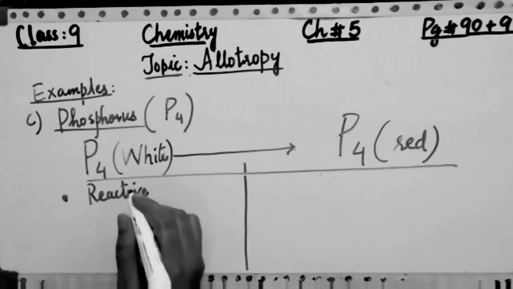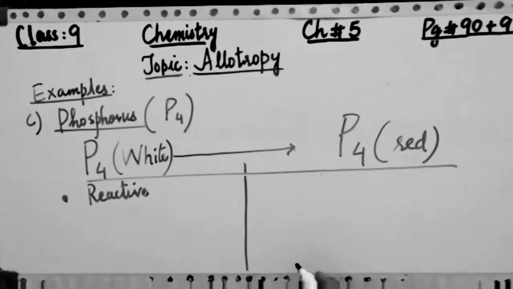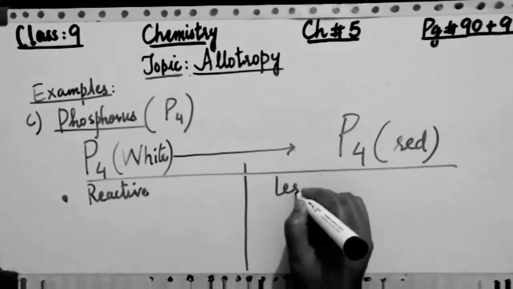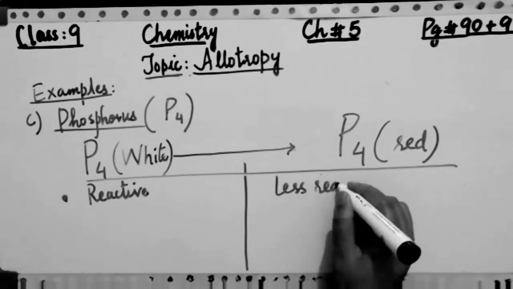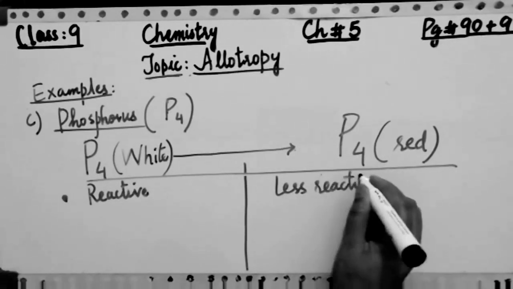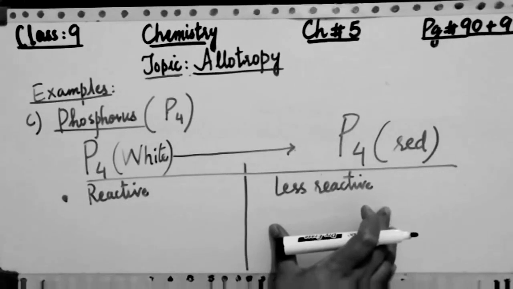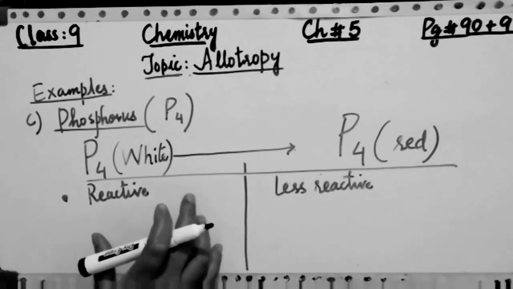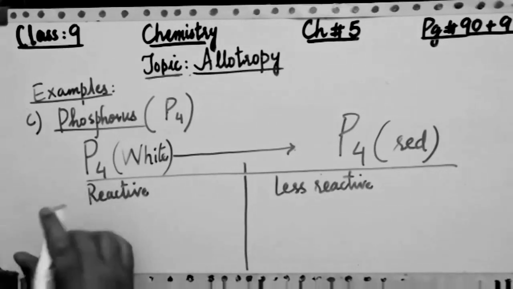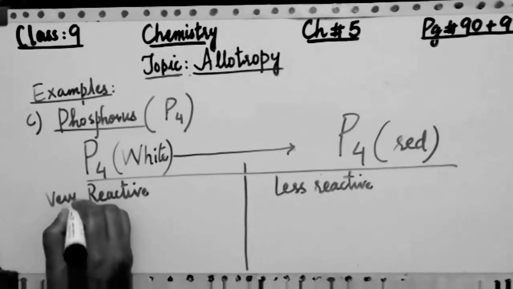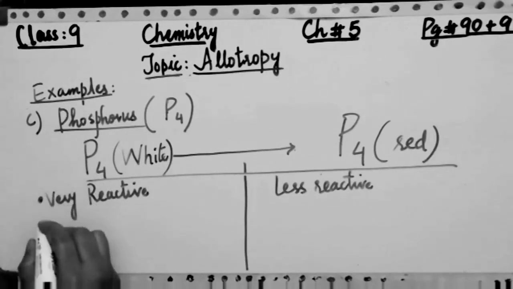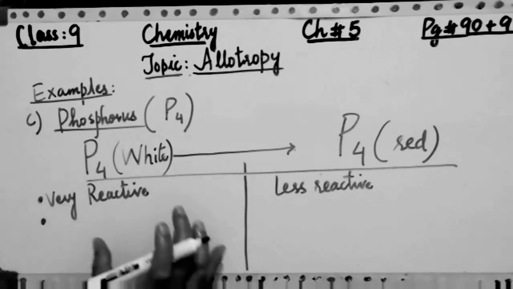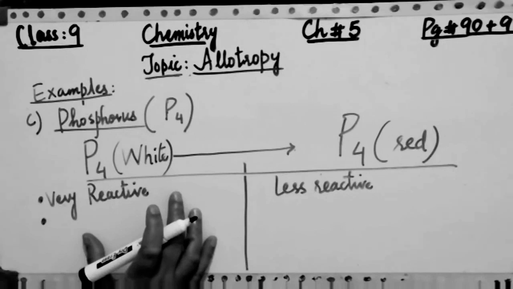White phosphorus is very reactive, that it has the ability to react with other atoms as well, while the red phosphorus does not have the ability to react, so it is less reactive in nature. We can say that white phosphorus is very reactive and red phosphorus is less reactive.